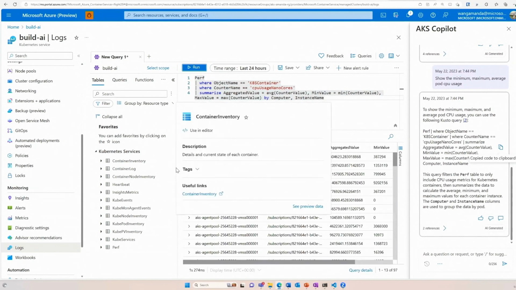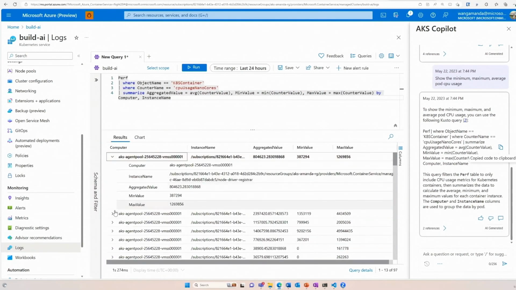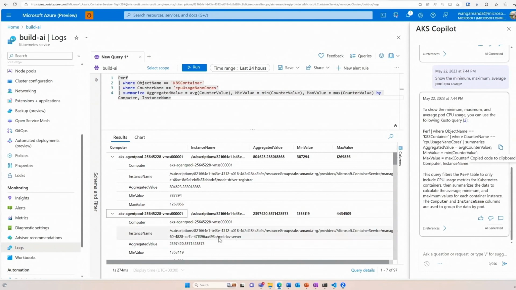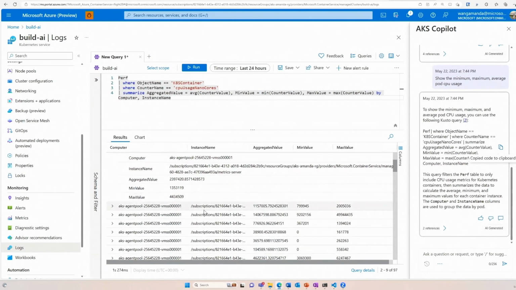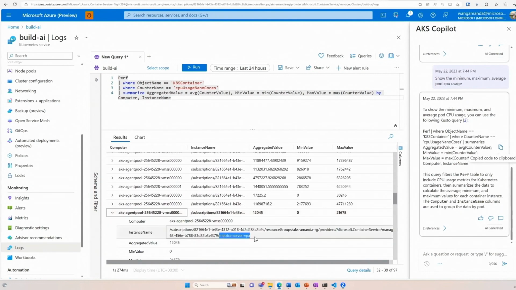And again, it's a Copilot, so you still decide what to do. You can reprompt it. You can do as many things as you need. And there we go. Look at that. That's our metrics server happily running there. That's our node driver register. All good. That's our pods. They all look good, hopefully. Otherwise, I need to actually do some more debugging.